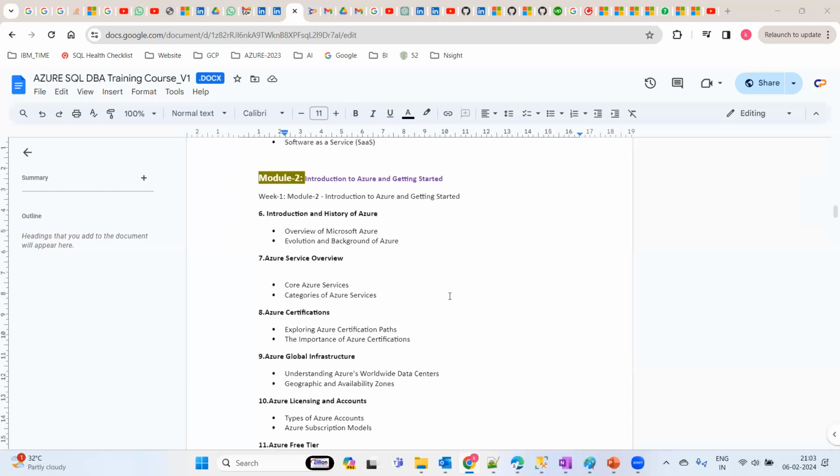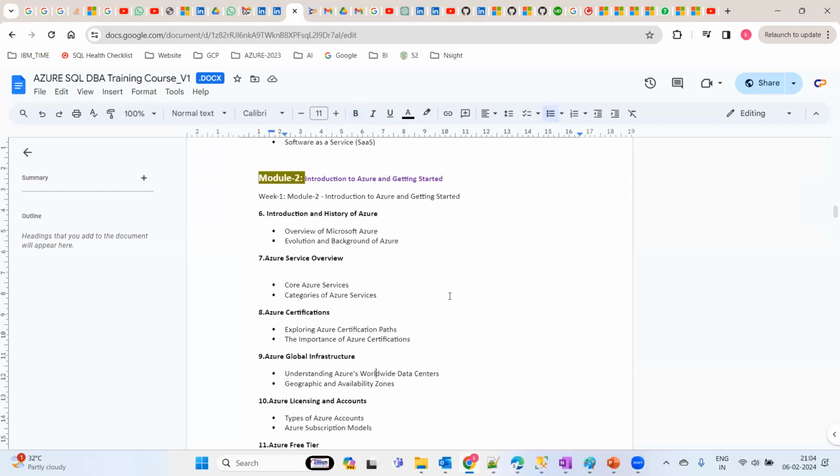But we are more focusing on the certification part, whatever course we are going to cover. It is more related to DP-300, which includes the administration part as well as migration. That is the core thing we are going to cover.